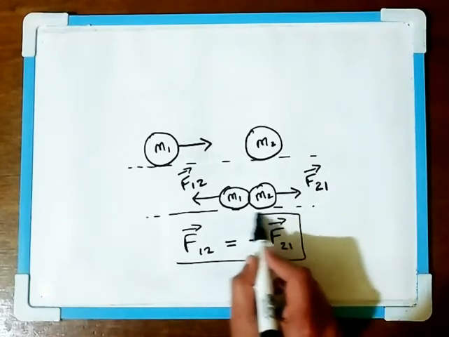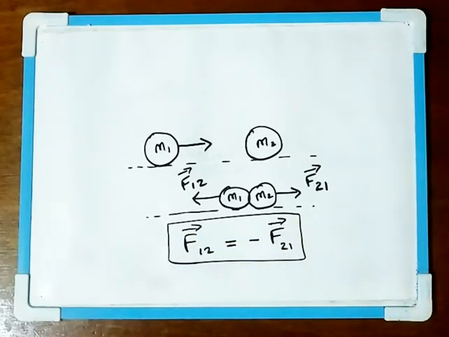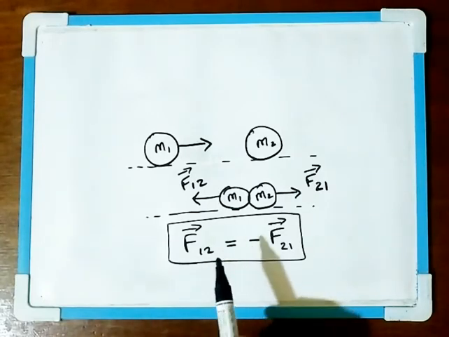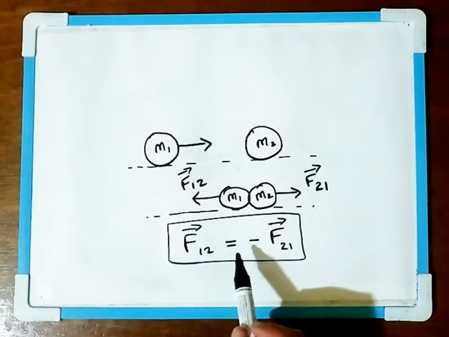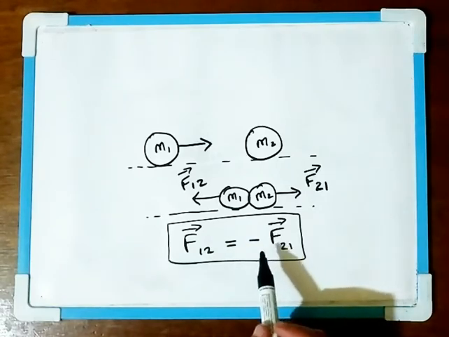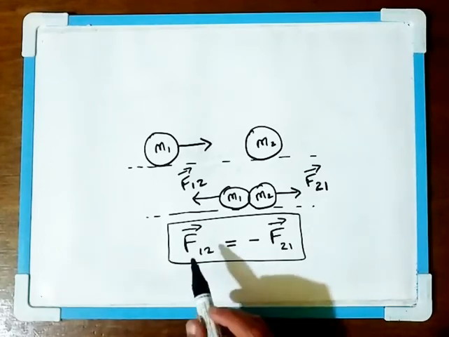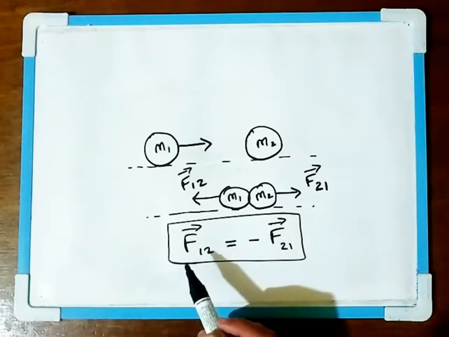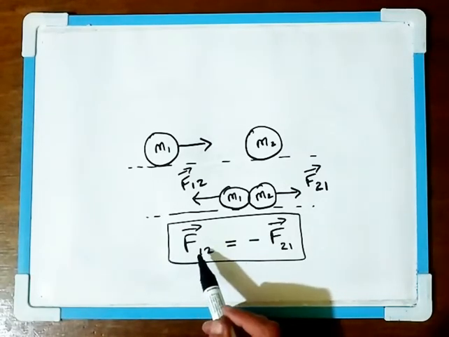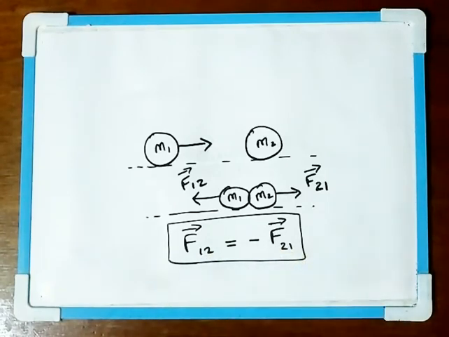So this is the third law of motion, that the force is equal in magnitude but opposite in direction to the applied force. So this can be taken as the action, and this can be taken as the reaction.